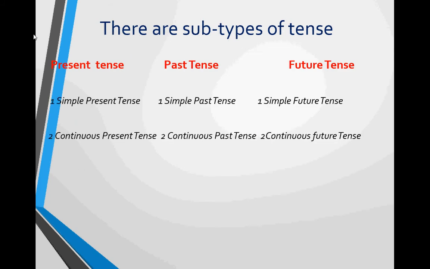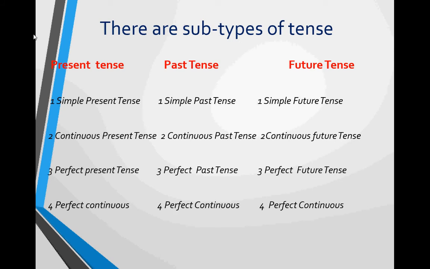In present tense there are four types. First is simple present tense, then second is continuous present tense, third is perfect present tense, and fourth is perfect continuous present tense. In past tense there are also four types: simple past tense, second is continuous past tense, third is perfect past tense, fourth is perfect continuous past tense. In future tense there are also four types: simple future tense, continuous future tense, perfect future tense, and fourth is perfect continuous future tense.